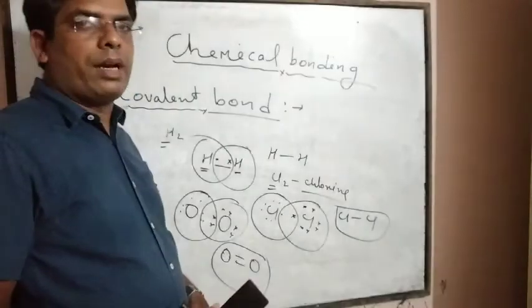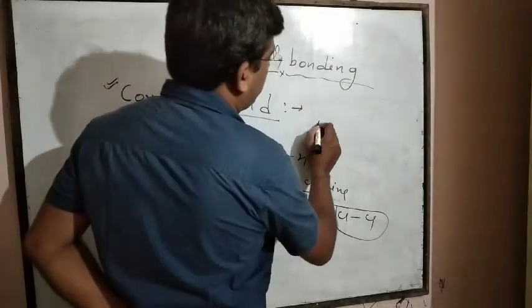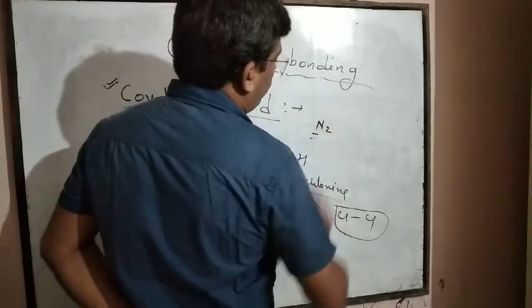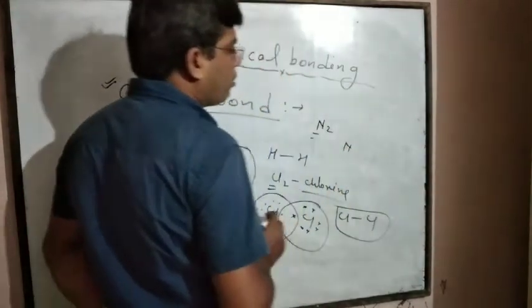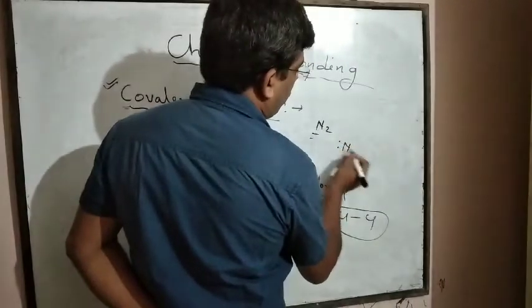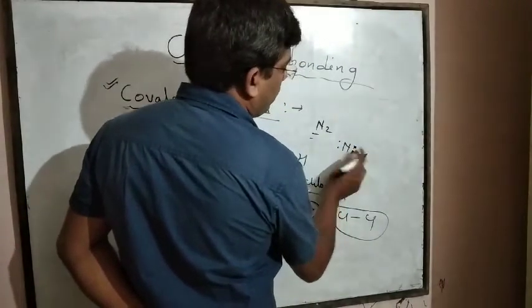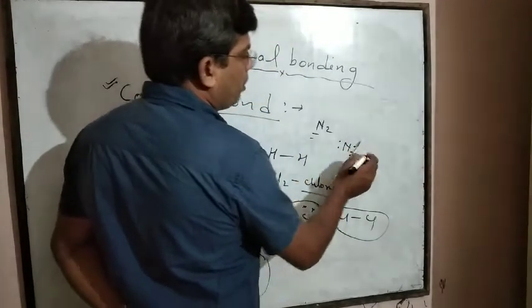Similarly, if nitrogen gas, N2, is taken, then between 2 nitrogen atoms 3 electrons are shared, because a nitrogen atom has 5 valence electrons, 3 here and 2 here.